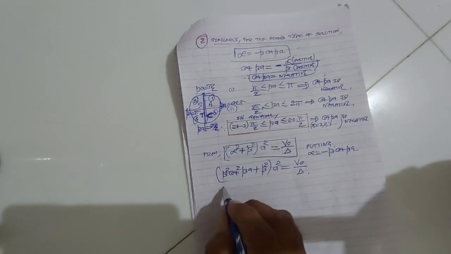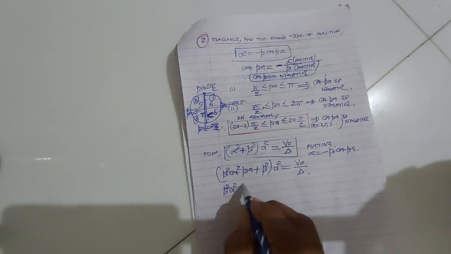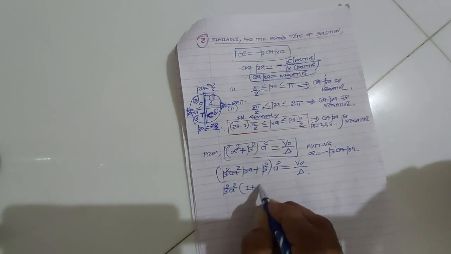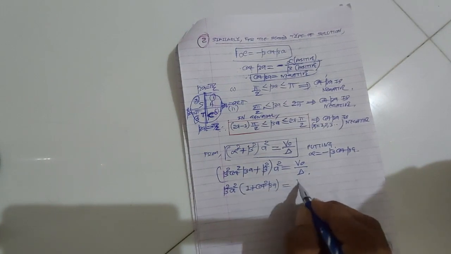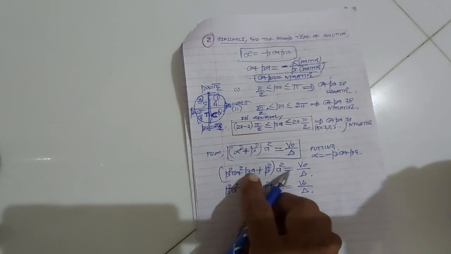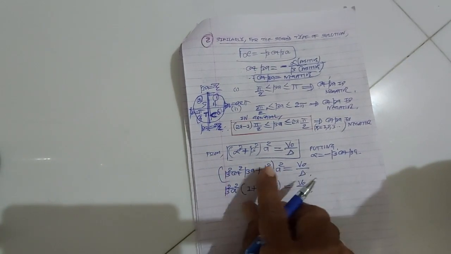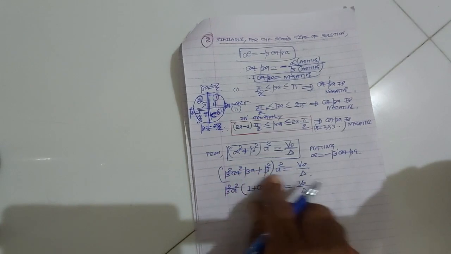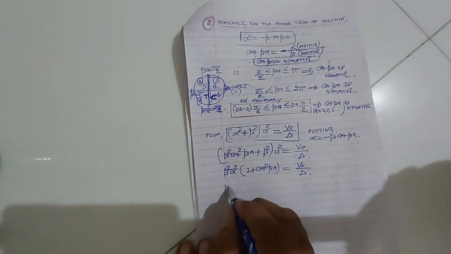Now beta square is a common factor. Beta square into a square, 1 plus cot square beta a, is equal to v0 upon delta. So beta square a square.